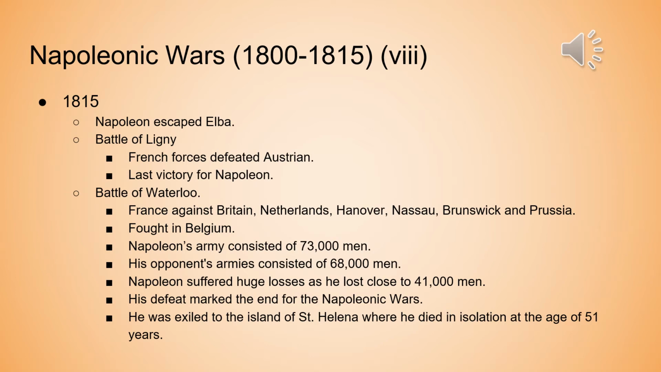And Napoleon's army in this battle consisted of 73,000 men, while all of his opponents' armies combined consisted of 68,000 men. So as we can see, French people were still pretty optimistic about Napoleon, as Napoleon went from 30,000 men after his defeat in Russia to gain back to 73,000 men.